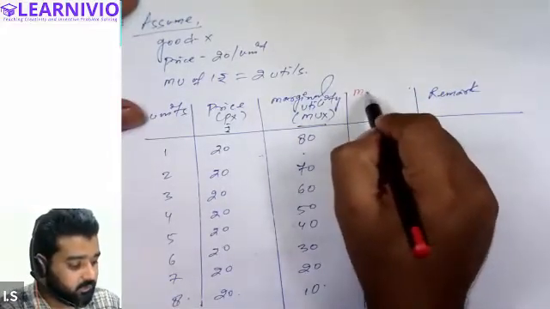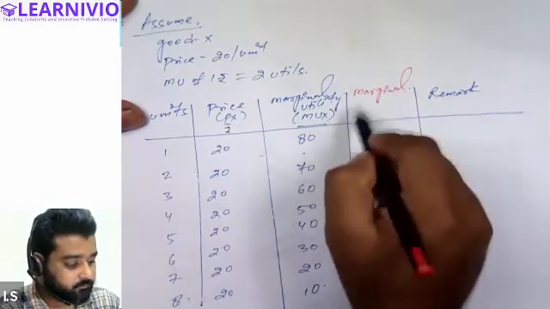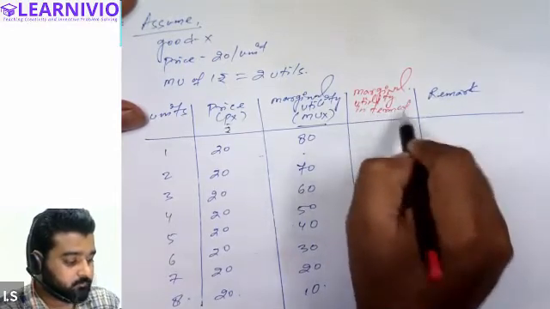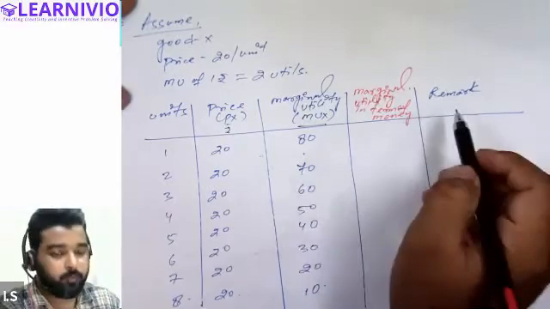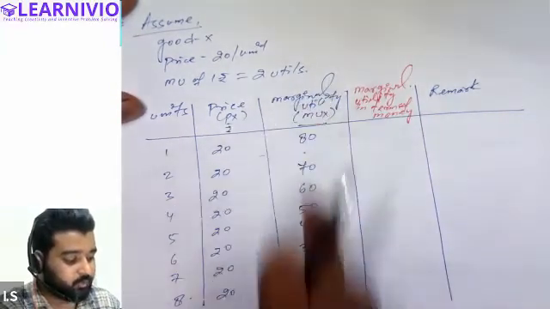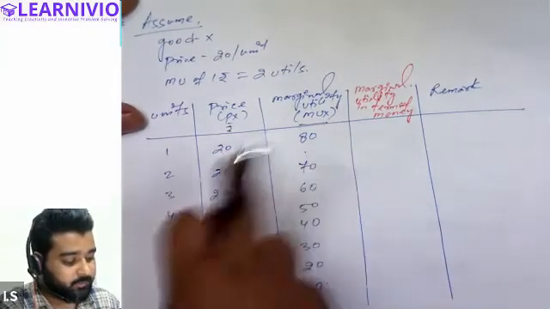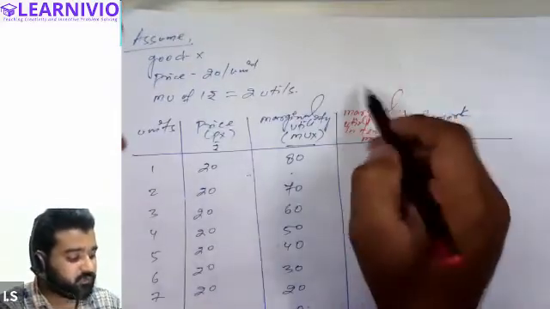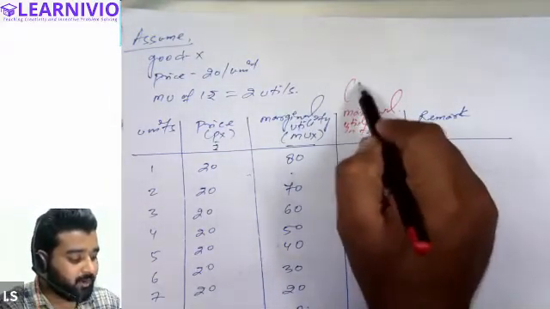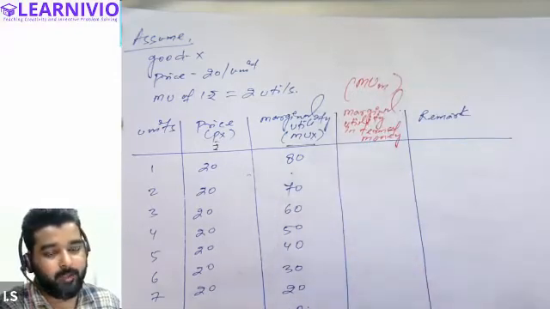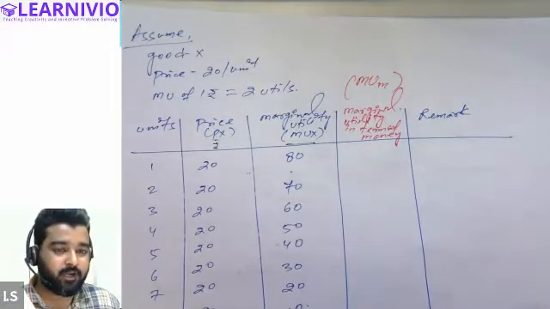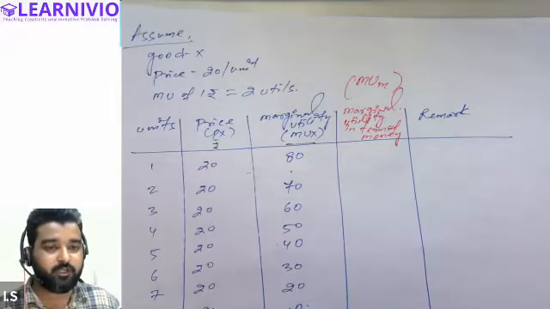We will convert the marginal utility in terms of money for a fair comparison, because marginal utility has been calculated in terms of utils, and if we compare the utils with the price, it will be difficult to find whether the consumer is in equilibrium or not. Hence we will convert the marginal utility in terms of money. Marginal utility when calculated in terms of money is known as marginal utility in terms of money, which is written as MUM. See once again,